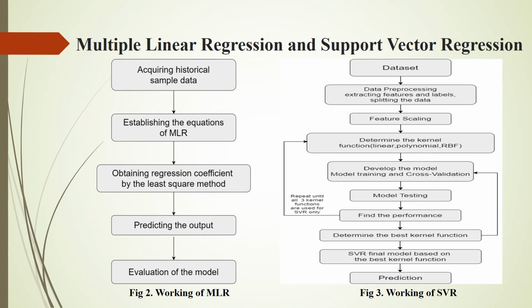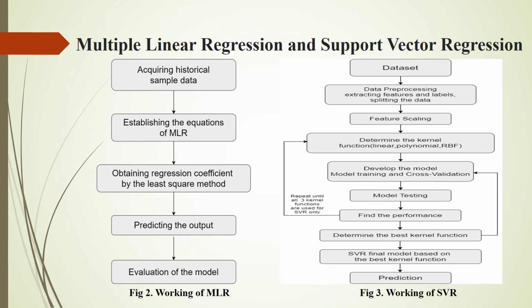In our work, a radial basis function is used. As we train and test the SVR model, k-fold cross-validation is also used. Consequently, the optimal parameters can be obtained. So, by evaluating the performance of the model and by determining the best kernel function, the final SVR model predicts the output.